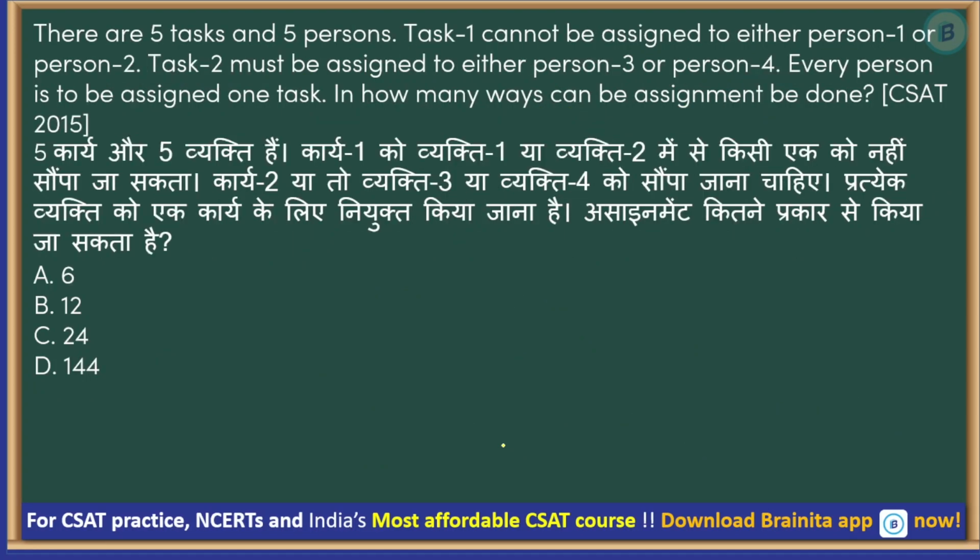Let us go to the next one. There are 5 tasks and 5 persons. Task 1 cannot be assigned to either person 1 or person 2. Task 2 must be assigned to either person 3 or person 4. Every person is to be assigned one task. In how many ways can the assignment be done? Now, if you have seen the 2023 paper, this question is kind of repeated with little change.